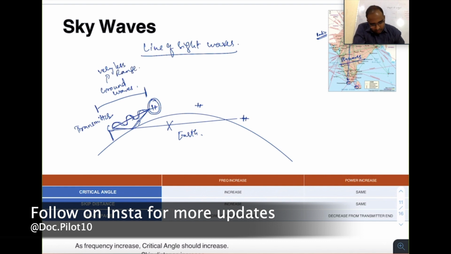For example, if the transmitter or antenna is in Delhi, the range is only till Agra. One more problem with these waves, ground waves, is attenuation. So what is attenuation?